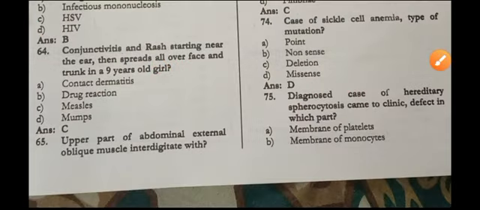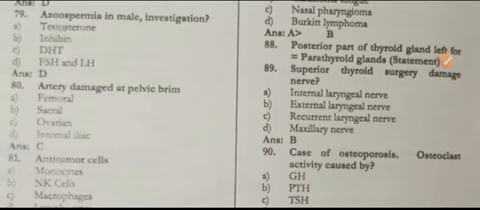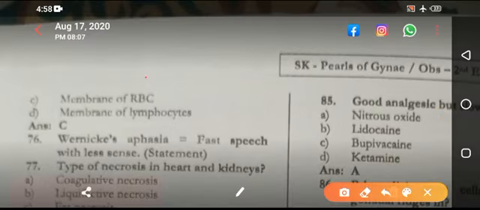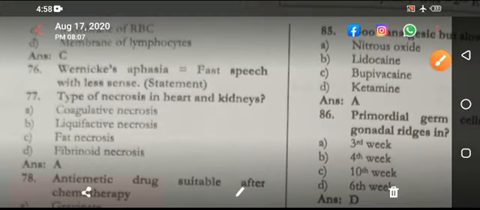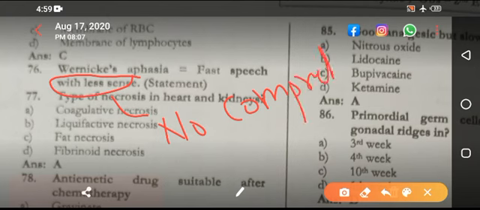Diagnosed case of respiratory defect in which part of, coming next, the answer is membrane of RBC. Wernicke's aphasia, in which there is less sense. Less sense mean no comprehension. So Wernicke's aphasia, there is no comprehension, but there is speech.